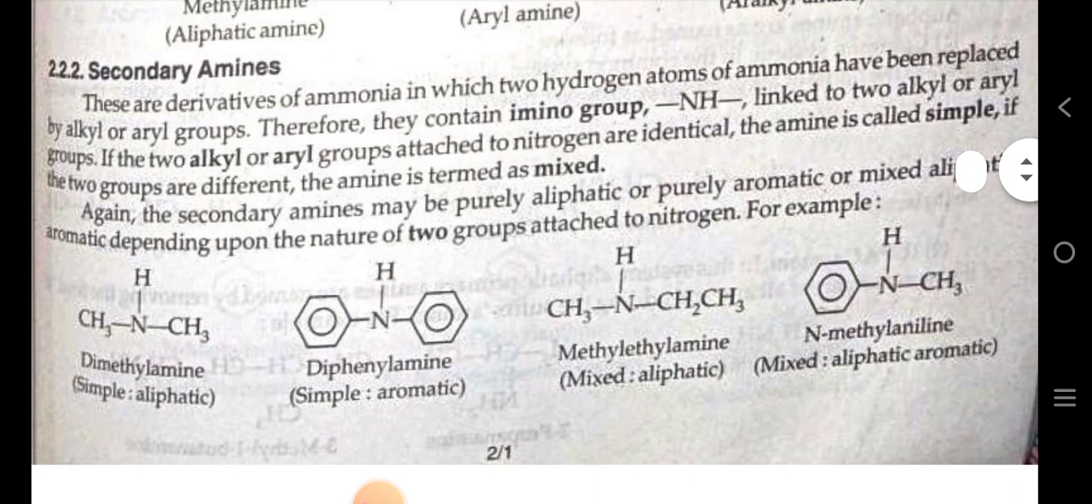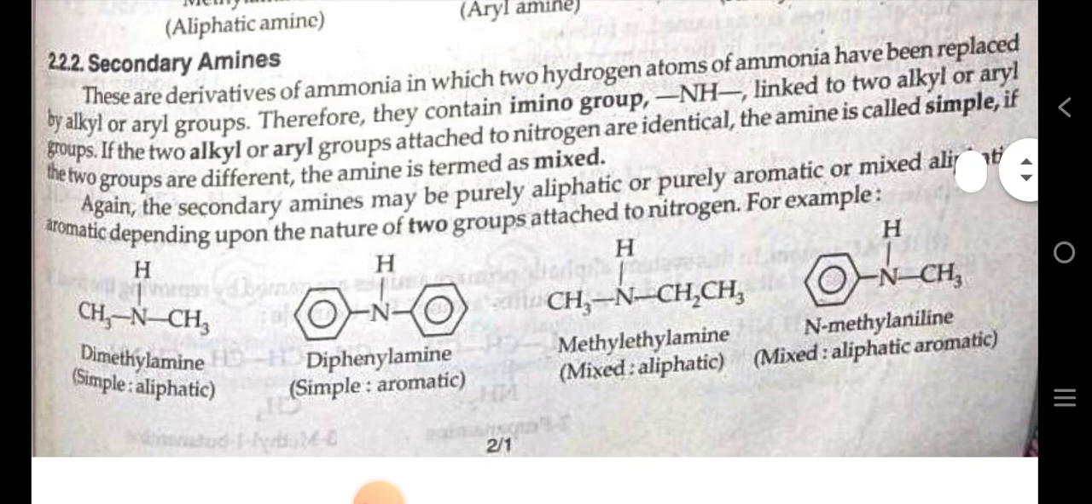After that, we discuss secondary amines. These are the derivatives of ammonia in which 2 hydrogen atoms of ammonia have been replaced by alkyl or aryl group. Therefore, they contain imino group linked to 2 alkyl or aryl groups. If the 2 alkyl or aryl groups attached to nitrogen are identical, amine is called simple. If the two groups are different, amine is termed as mixed.